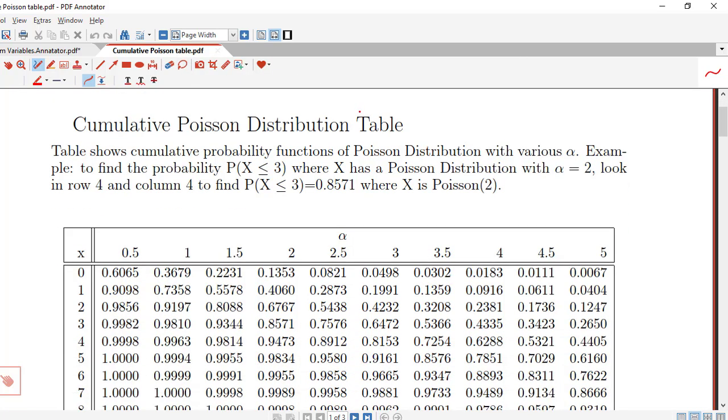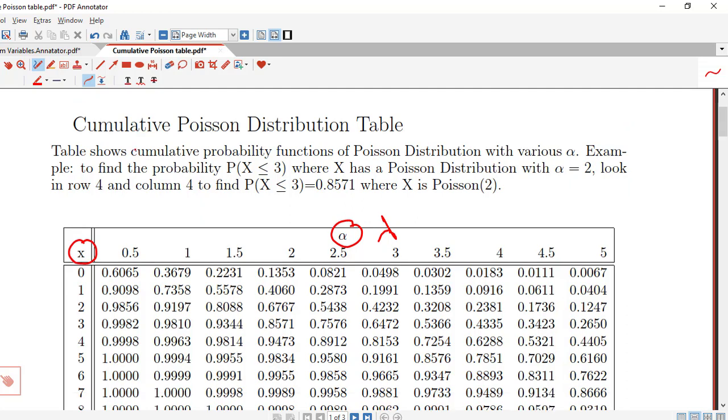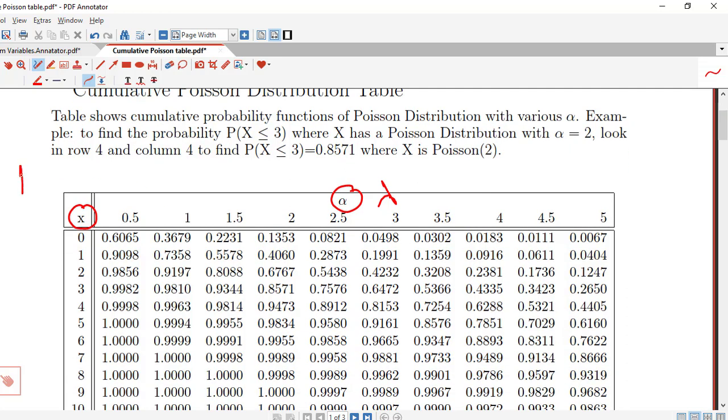So this is the cumulative Poisson probability table. Here instead of lambda they have used alpha, but this is our lambda, that is the mean of the Poisson distribution, and under x we have the corresponding x values, and these probabilities are cumulative probabilities. That means they are probabilities of the type capital X is less than or equal to x.